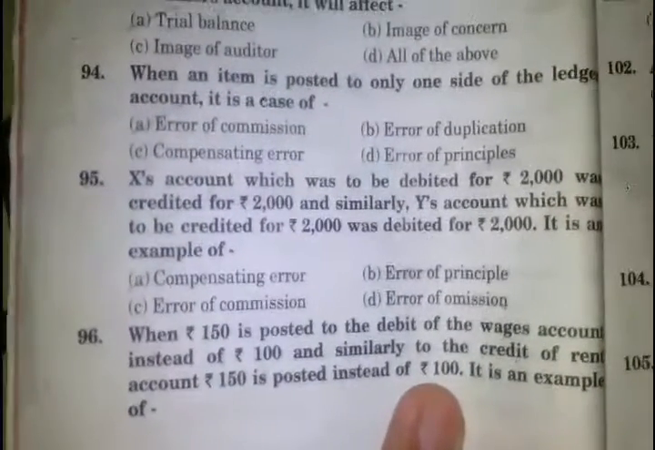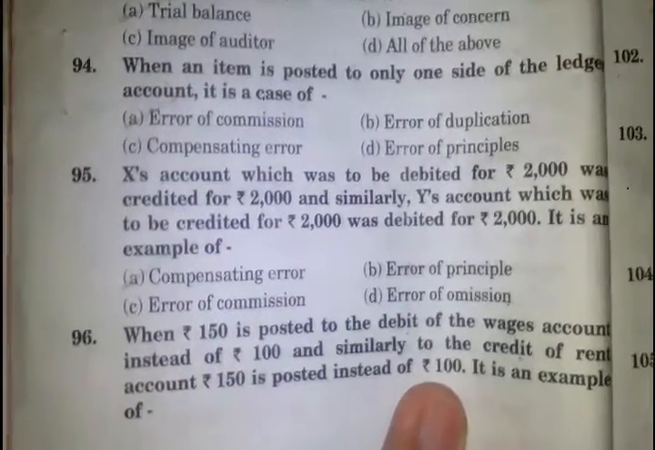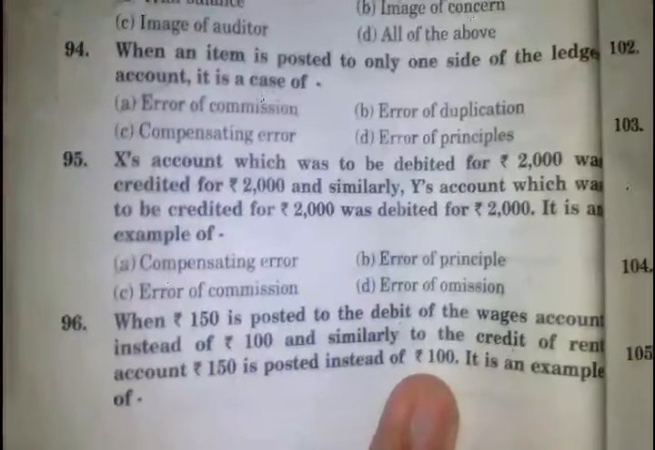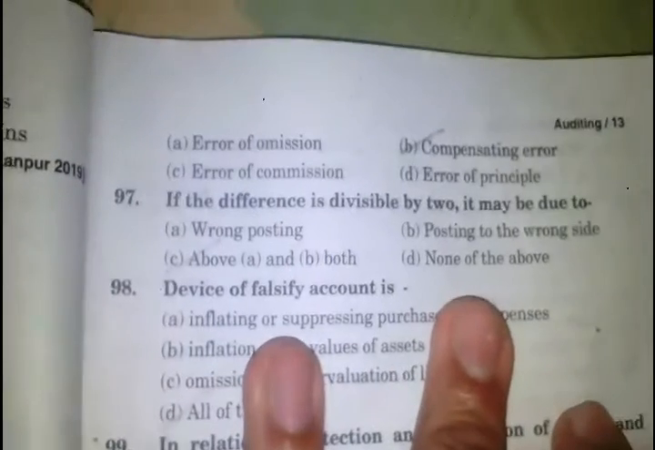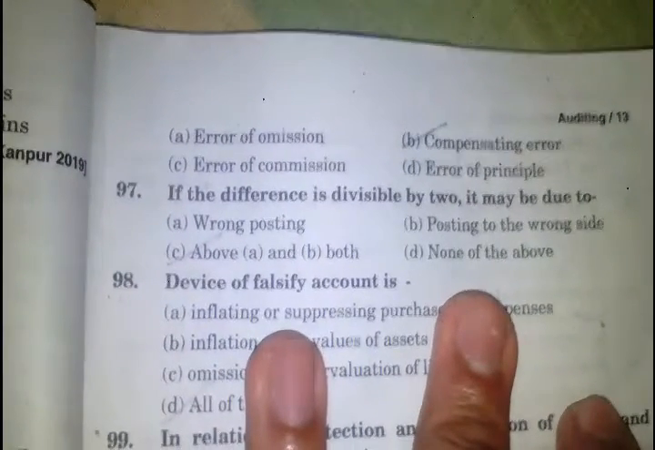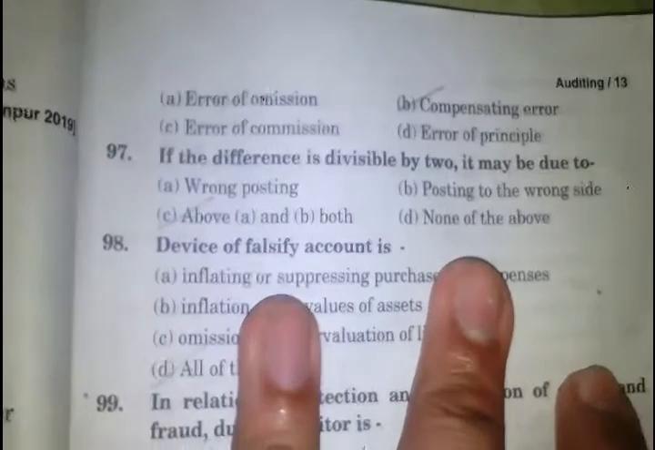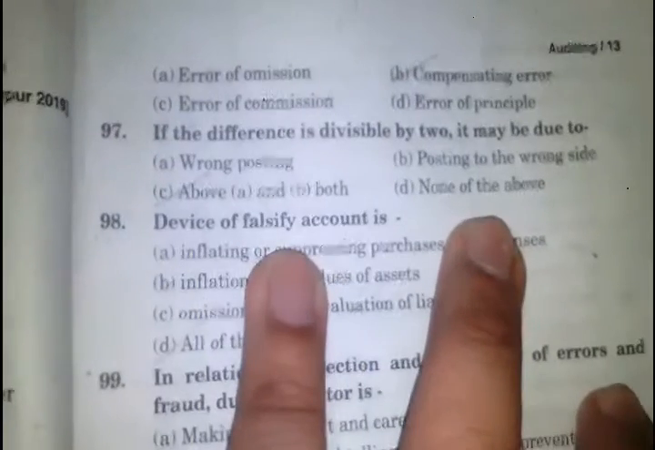When ₹150 is posted to the debit of the wages account instead of ₹100, and similarly to the credit of the rent account ₹150 is posted instead of ₹100, it is an example of compensating error. If the difference is divisible by 2, it may be due to wrong posting or posting to the wrong side. Answer must be C, A and B. Tick. Devices of fraud in accounts: answer must be all of the above.